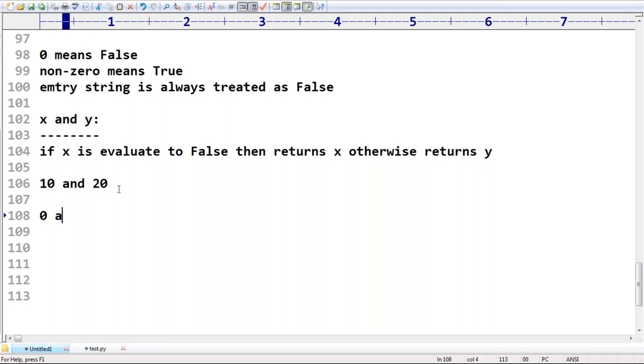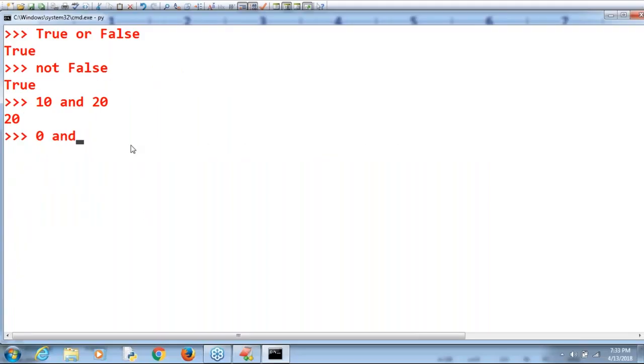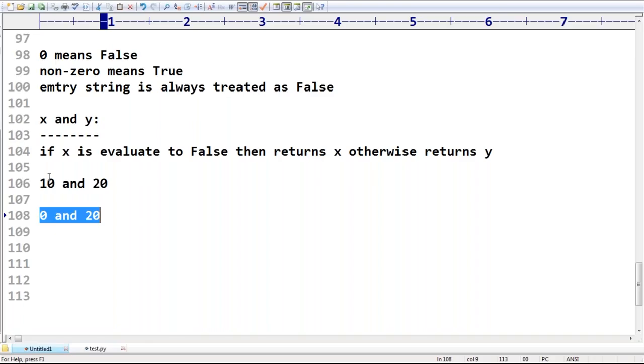Now have a look once: 0 and 20. Can you please tell what answer we are going to get? 0 and 20. Sir, the first one is false. If the first one is false, then it always returns the first one only. The answer by default we are going to get is 0, sir. If the first one is 0, irrespective of the second one, the result is always 0 only. Remember that.